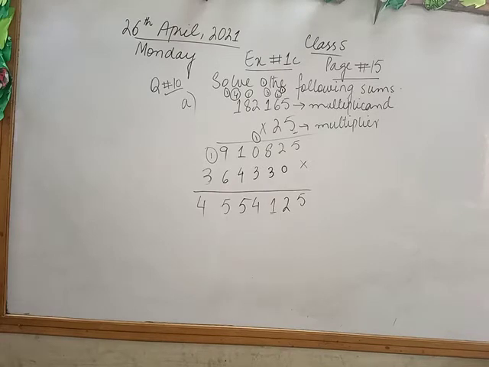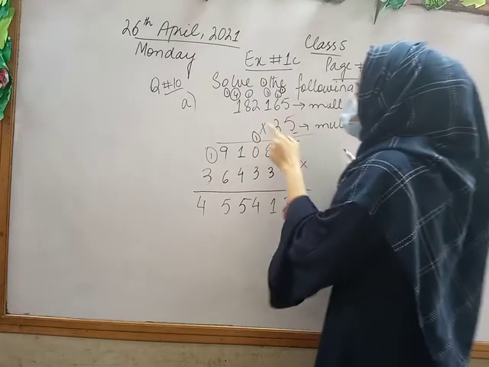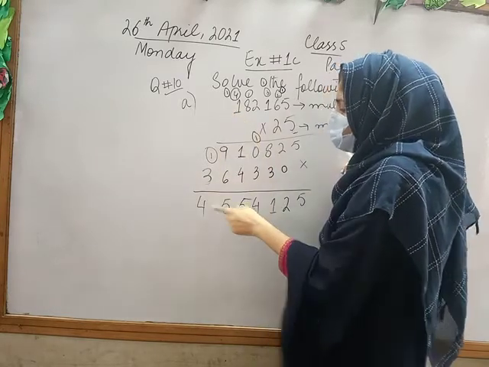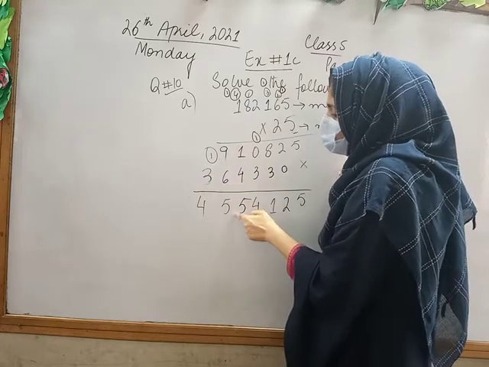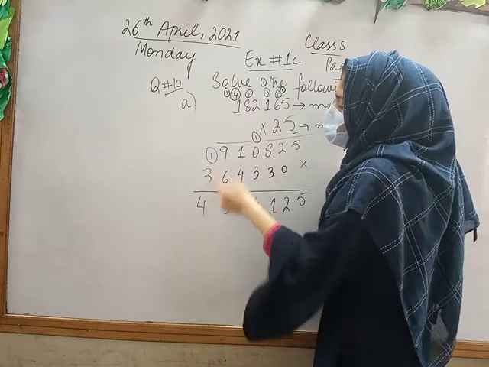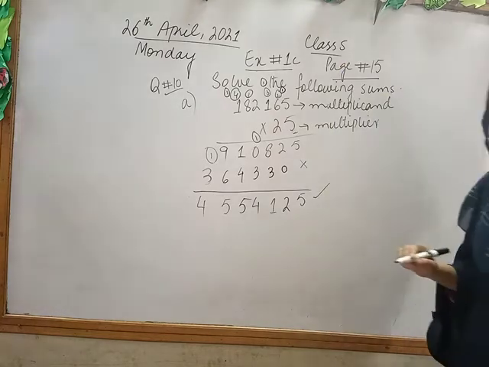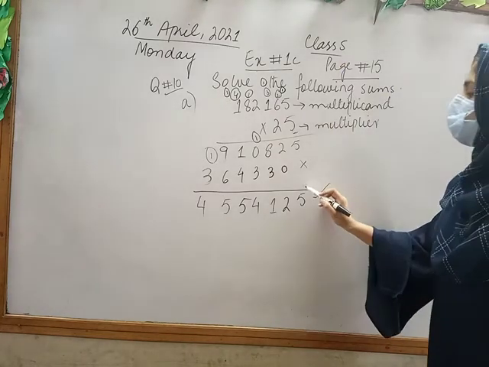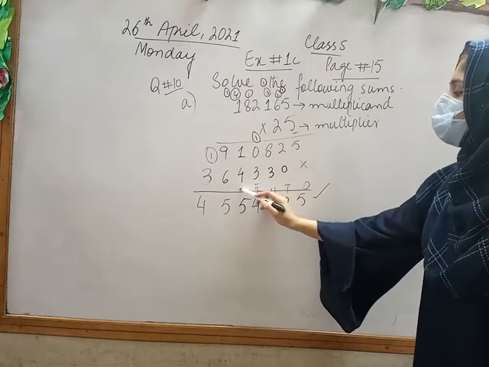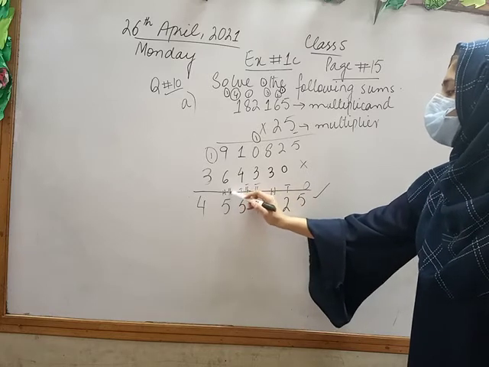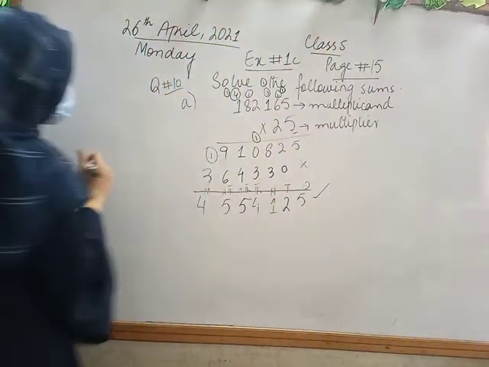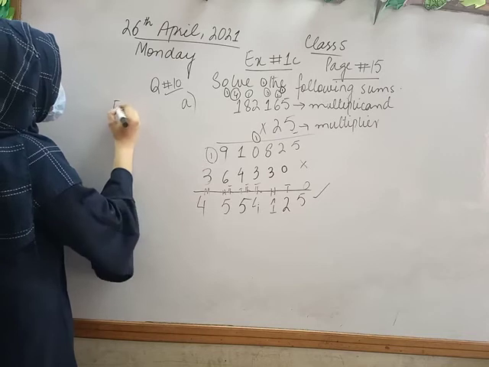If you look class, 1 times 2 and this 1 equals 3. So I will write 3 here. Now, 9 plus 6 is 15. 5 here and 1 as a carry. So in the end I have 3 plus 1 equals 4. Okay? 4. So this is at the ones place, tens place, hundreds place, thousands place, ten thousands, hundred thousands and million. So in words I have 4 million